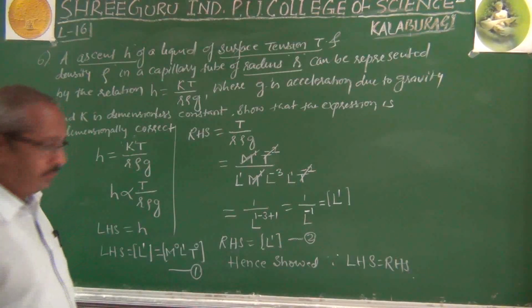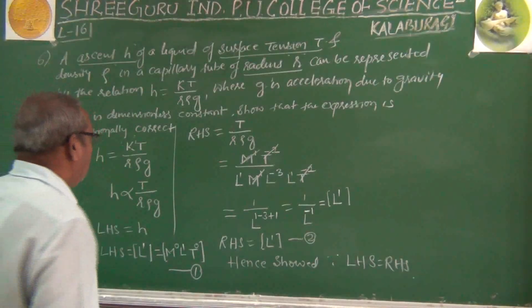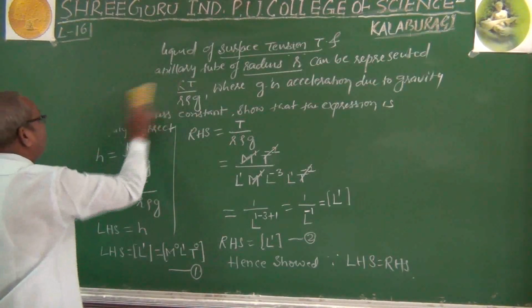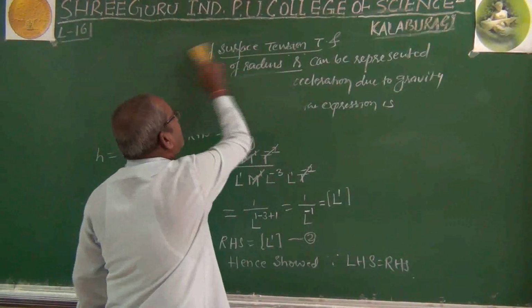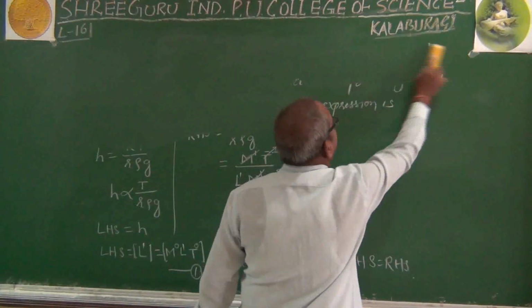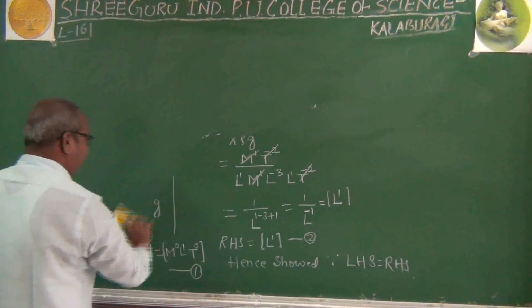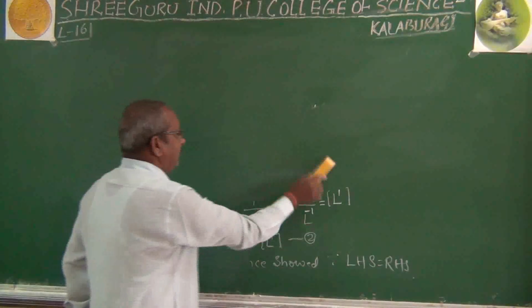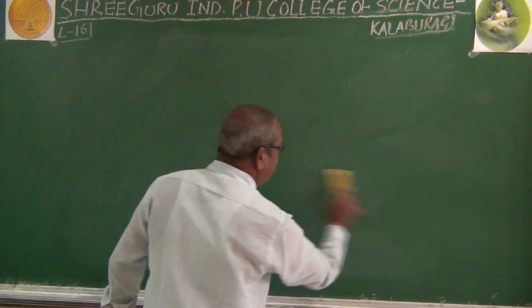Here is one more application, one more use. One system of units can be converted into another. For that I will give one more question. For example, CGS units and MKS units.